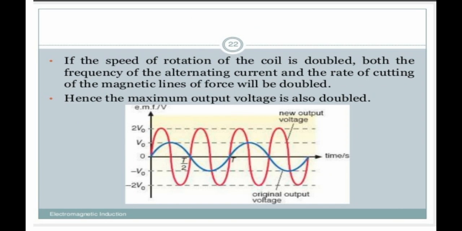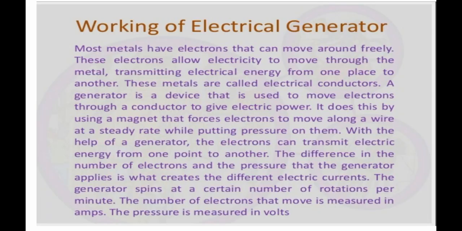If the speed of rotation of the coil is doubled, both the frequency of the alternating current and the rate of cutting of magnetic field lines of force will also be doubled. So if we increase the rotation of the armature coil, rotating it faster, the magnitude of the current is also going to increase. The voltage is going to be doubled if we double the rotation of the armature coil.